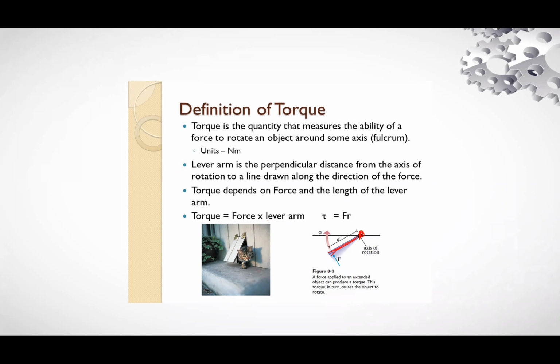Torque depends on the force and the length of the lever arm. Torque depends on three quantities. One, the greater the force, the greater will be the torque.